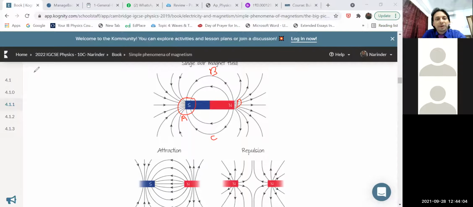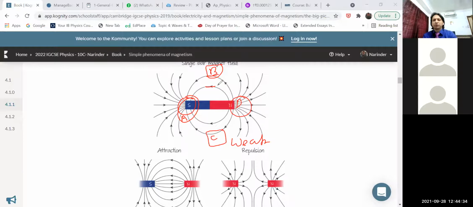Okay, I'm getting answers here in the chat box. Calista said at point A and D, yes. Point A and point D are both the poles, and whatever the magnetic force is at point A, the same strength will be at point D. But if you compare with point B and point C, here the field will be weak. Weak magnetic field will be there because the lines are not closer.